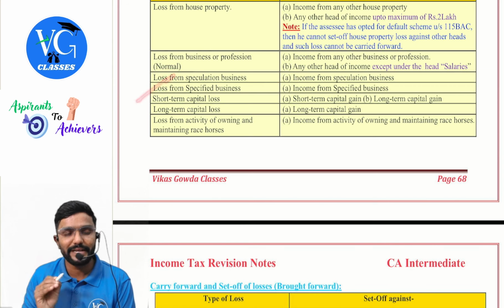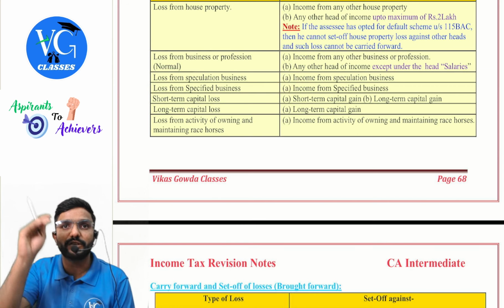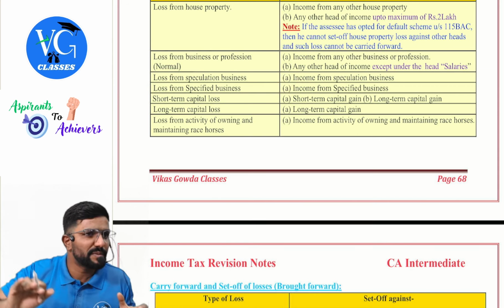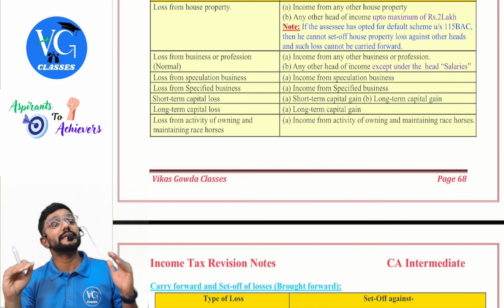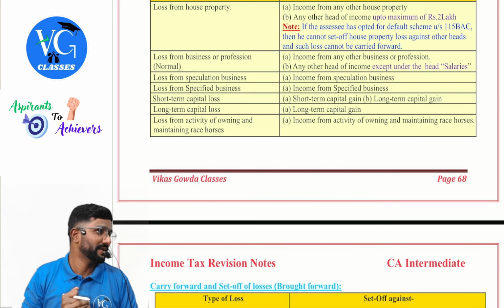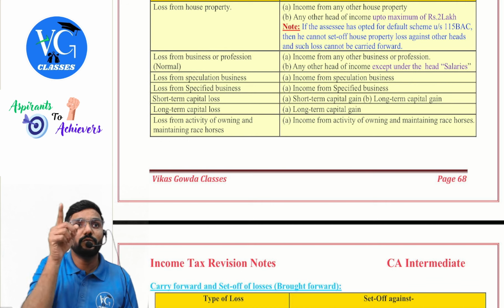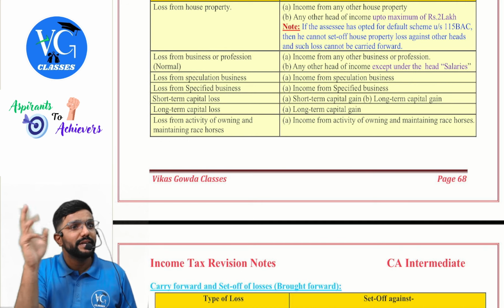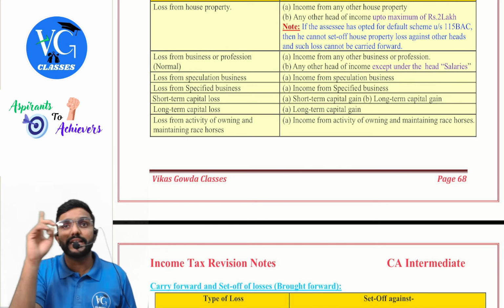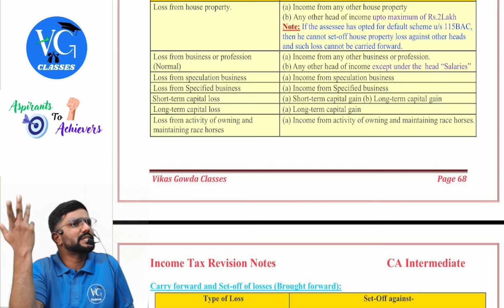Then loss from speculation can be adjusted only against income from speculation. Then loss from specified business can be adjusted only against income from specified business. Sir, should it be the same specified business or any specified business? Any specified business is okay. I have 2 specified businesses, one is under loss, one is under income. Can I adjust loss from one specified business against income from another specified business? Yes, you can.